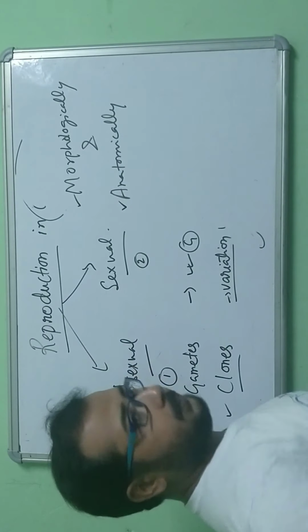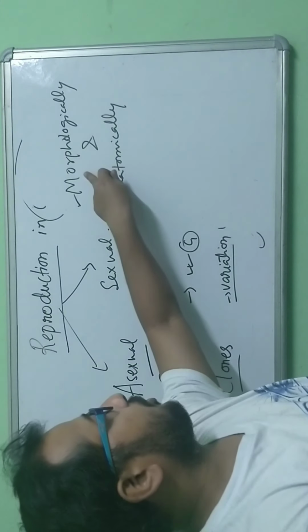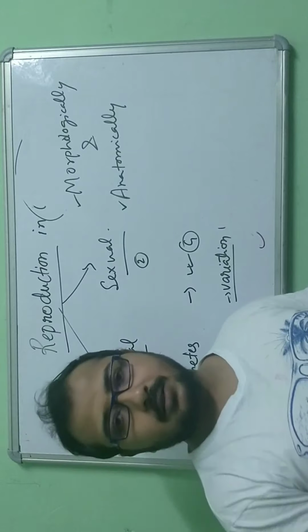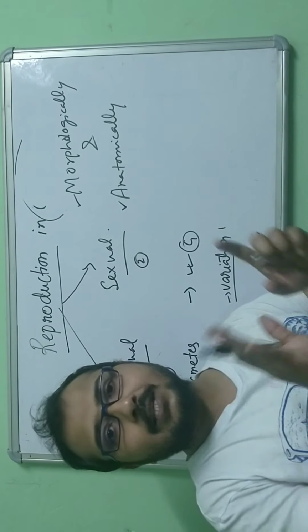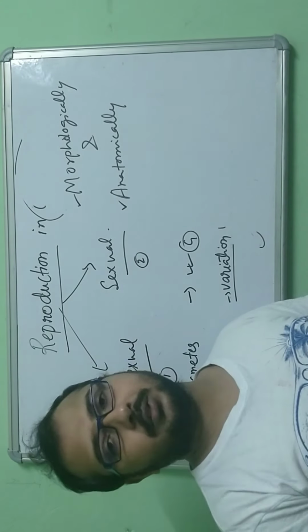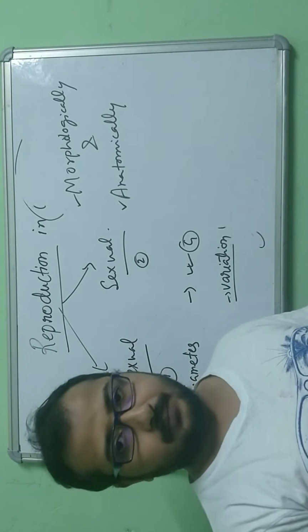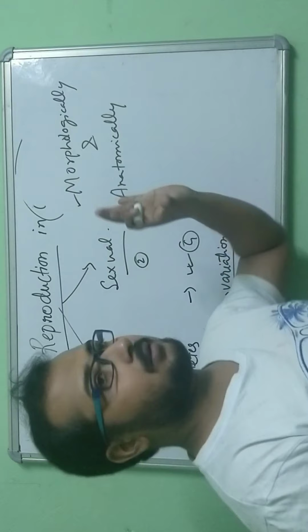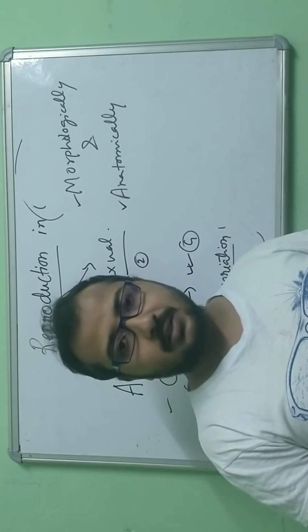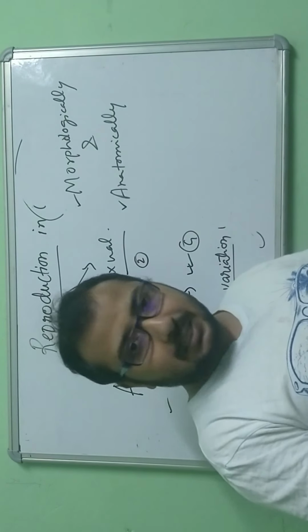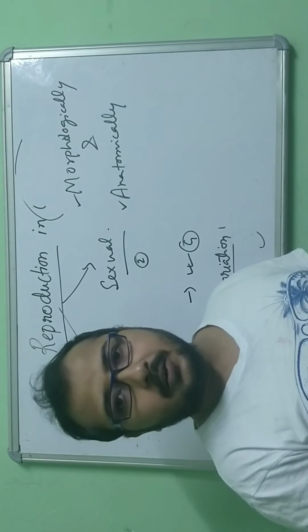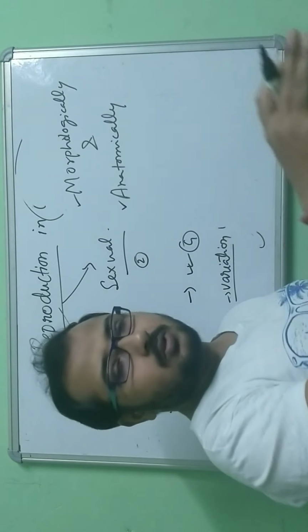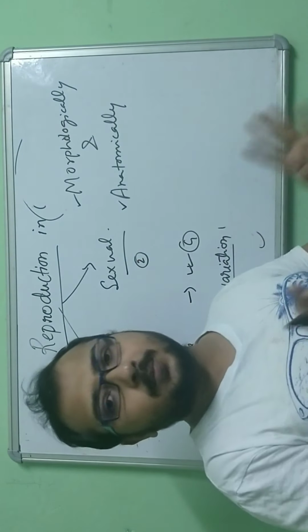Morphology and anatomy: what is morphology? Morphology talks about the external features of an organism. If we look at a plant, we can see the branches, the colorful flowers, the colorful fruits, the leaves. In any animal also, whatever we can observe externally, we can see.